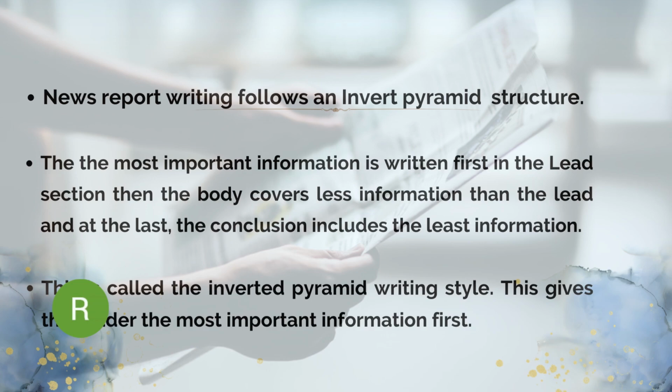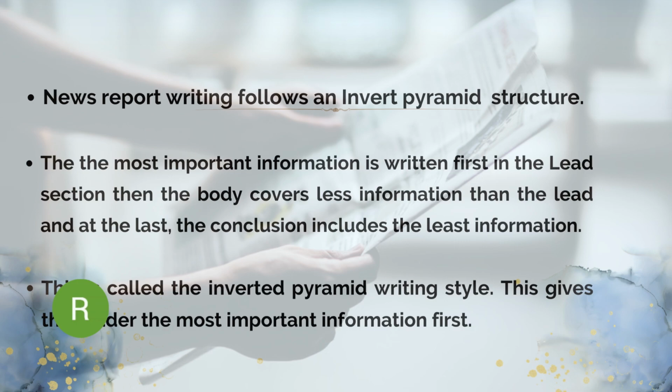Then the next part is the body, which contains less information than the lead, and the conclusion includes the least information. There is only a little space at the end or at the bottom of the inverted pyramid. There is very little information in the conclusion, the last part of a news report.